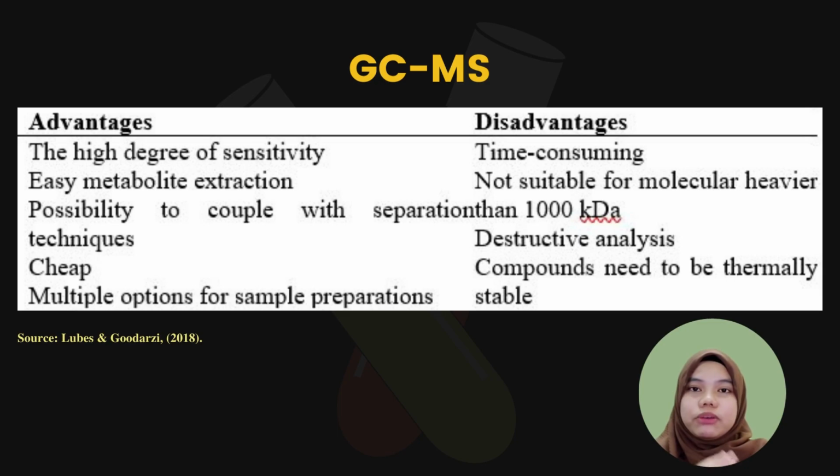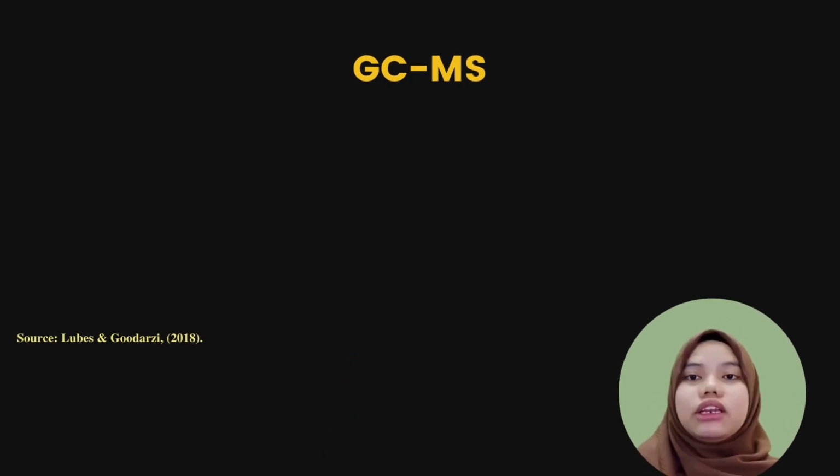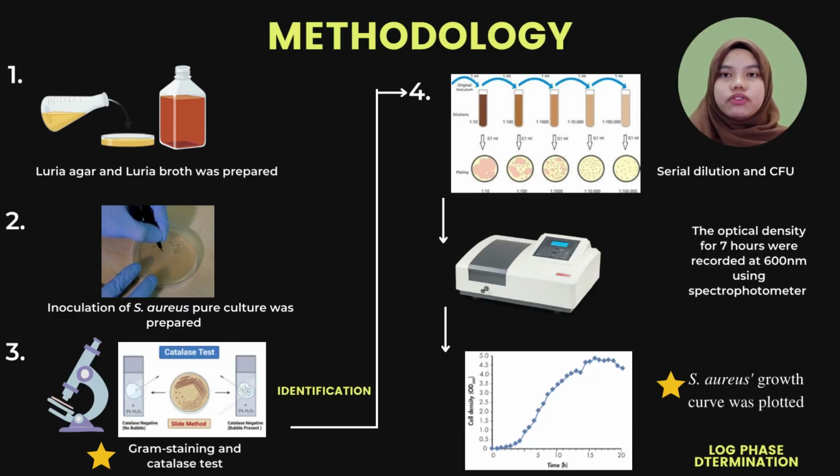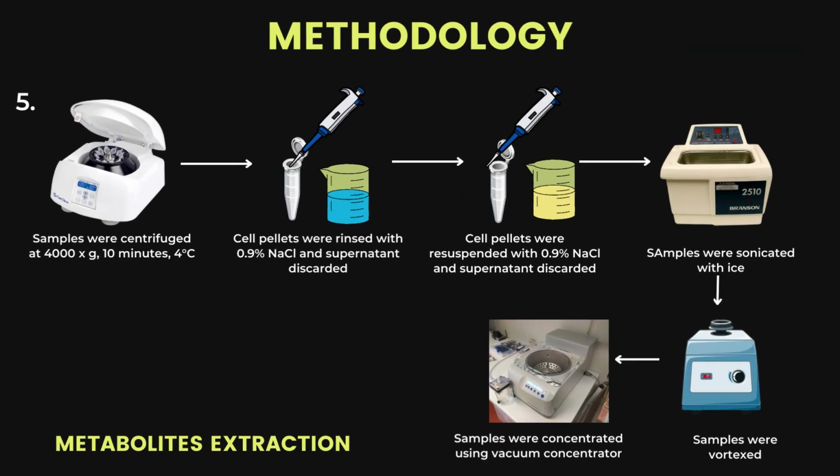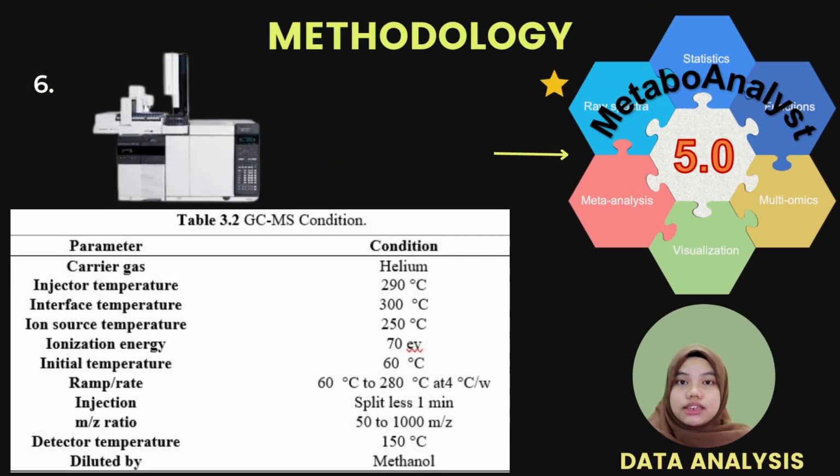In this study, we use gas chromatography-mass spectrometry because it has a very high sensitivity and also it is very convenient to use. These are the methods that I used to achieve the first and second objective of this study. These are the methods that I use in this study, and this is the GCMS condition that I set to run the sample in the GCMS.